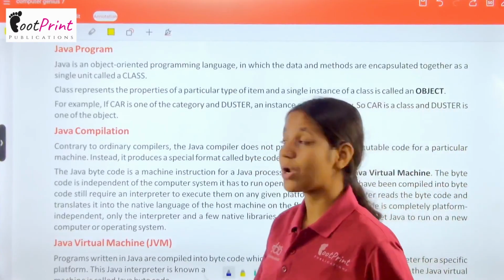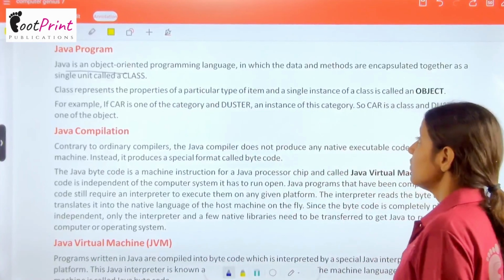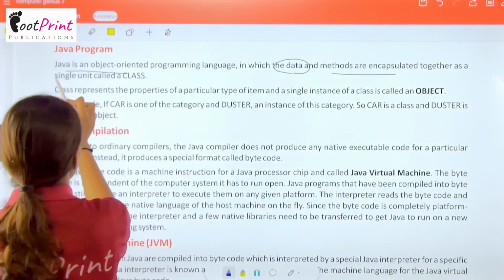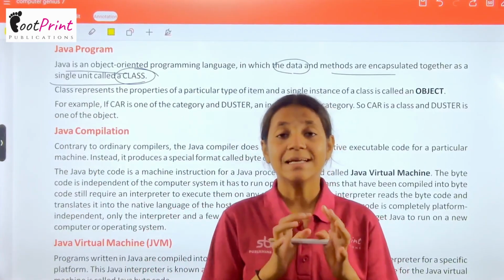Now we have the Java program. Java is an object-oriented programming language in which the data and methods are encapsulated together as a single unit called a class.